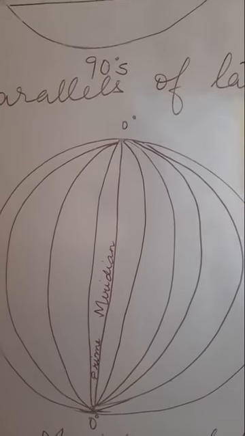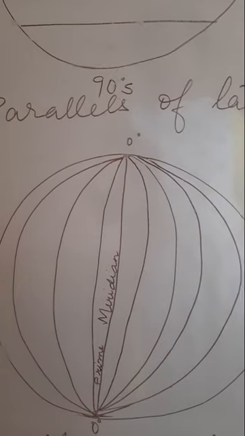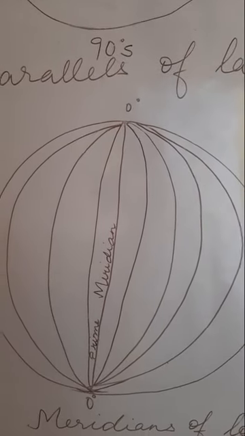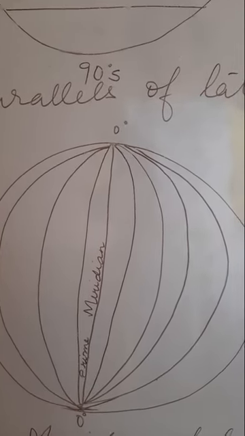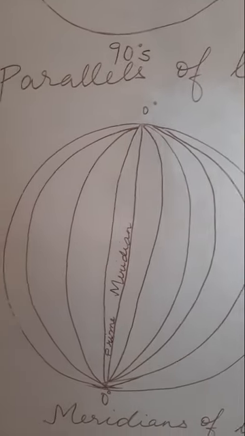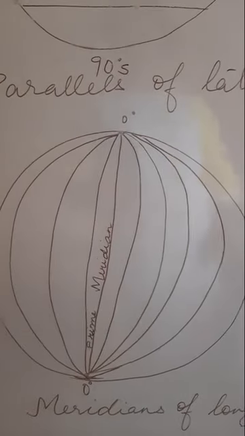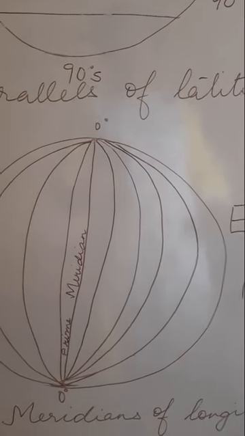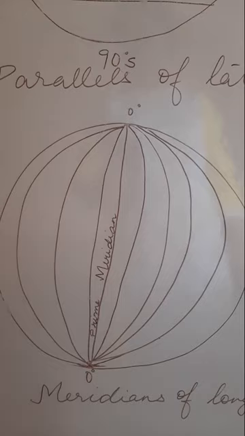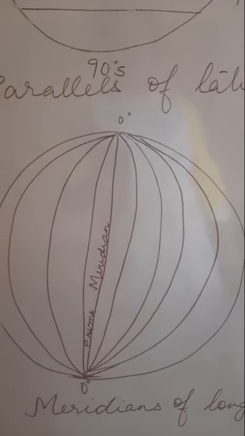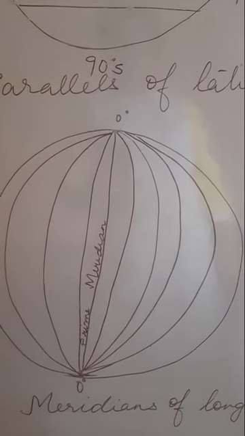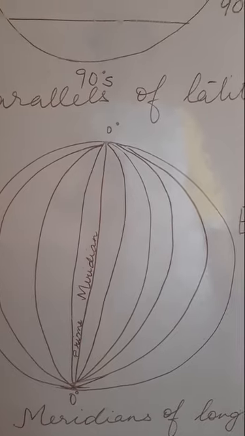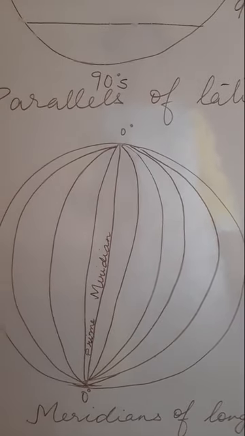Now India lies entirely in the northern hemisphere and entirely in the eastern hemisphere. So you will find that in chapter 1 we never use south for latitude and west for longitude while we are locating. India lies entirely in the northern hemisphere and in the eastern hemisphere.